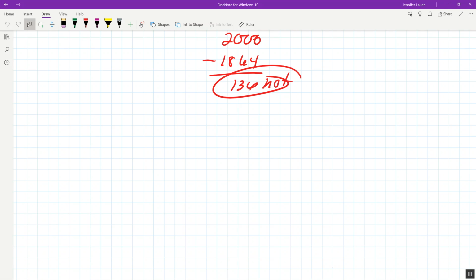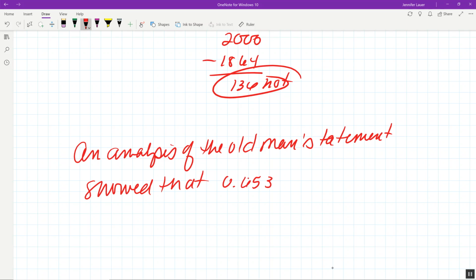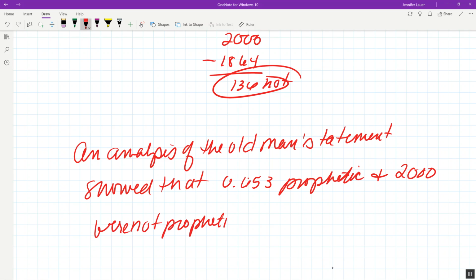So it says an analysis of the old man's statements showed that 0.653 were prophetic and 2,000 were not prophetic. How many statements did he make?